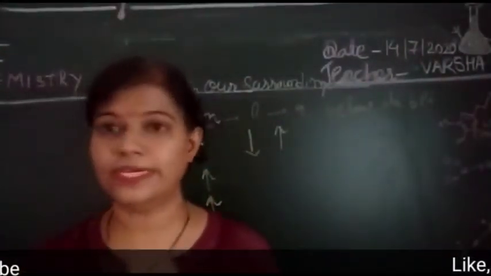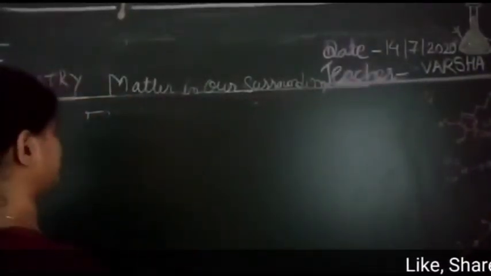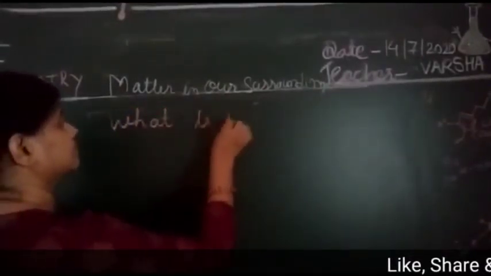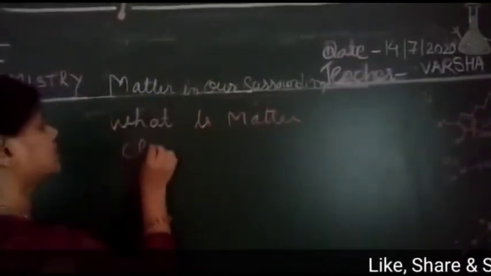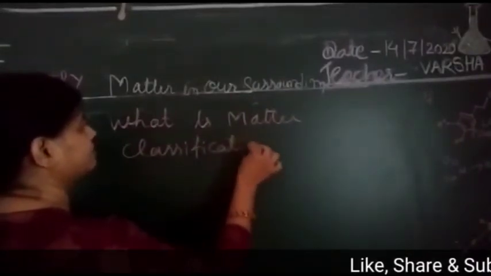Okay students, so till now what we completed from our chapter, I am writing over here. Just go through this. First thing, we started from what is matter. Then classification of matter.